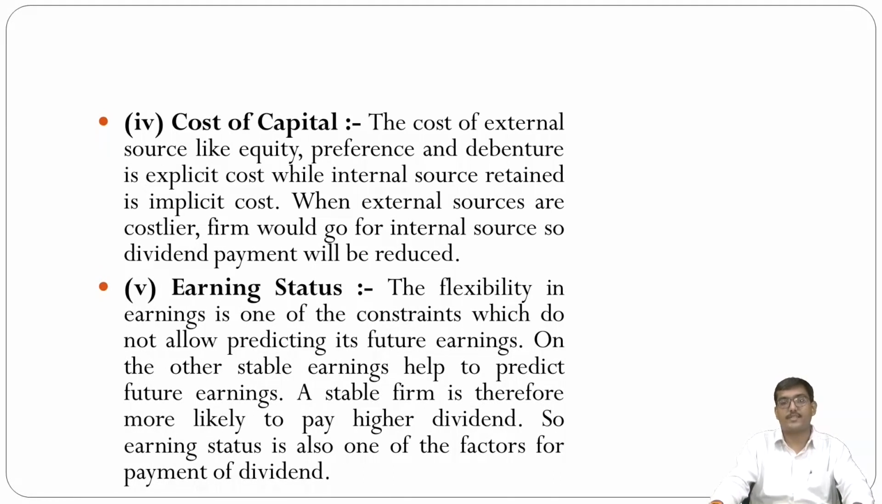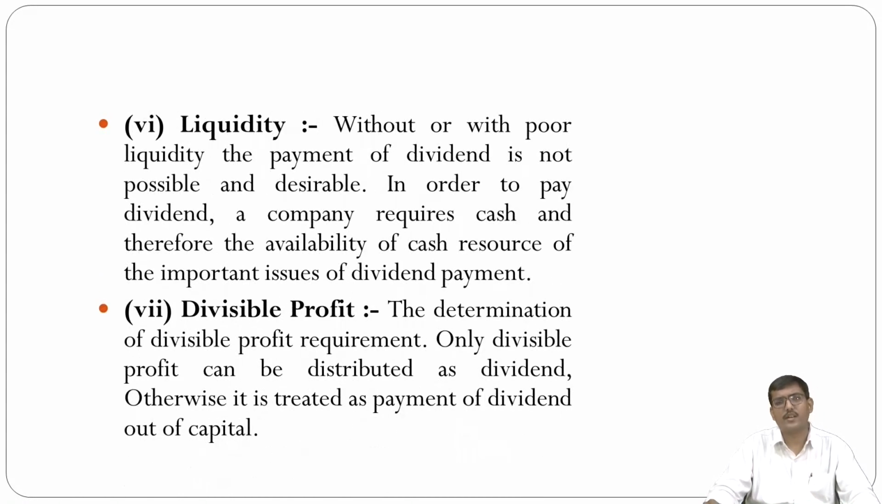Next is earnings status. Fluctuation in earnings is one of the constraints which does not allow predicting future earnings. On the other hand, stable earnings help to predict future earnings, and a stable firm is therefore more likely to pay a higher dividend. So the earnings status is also one of the factors for the payment of dividend.